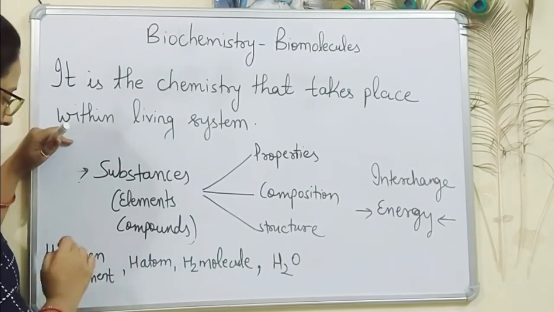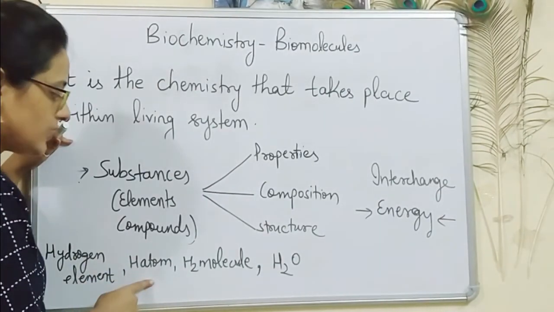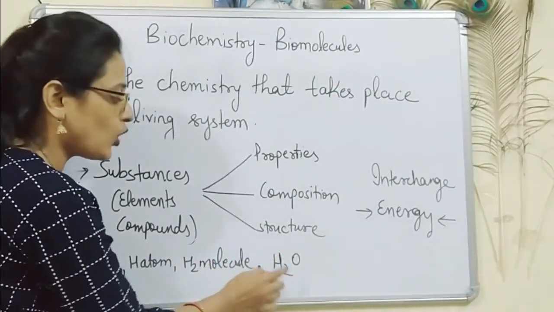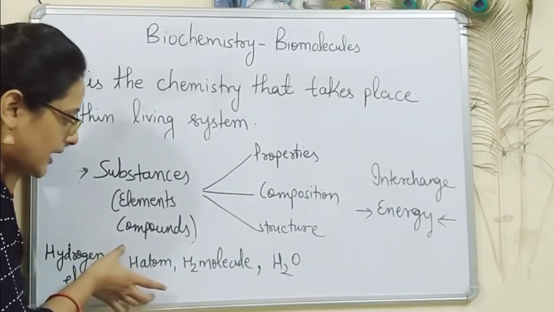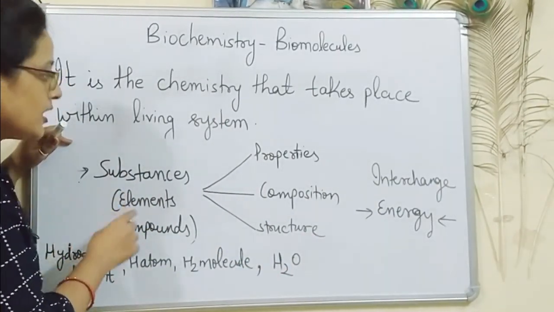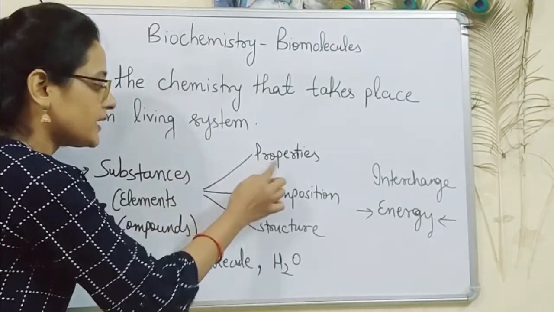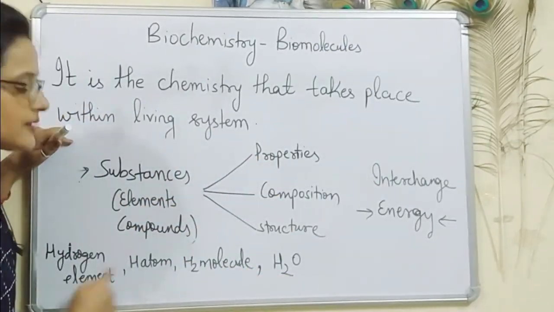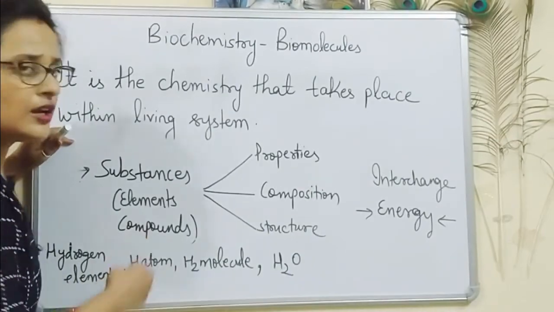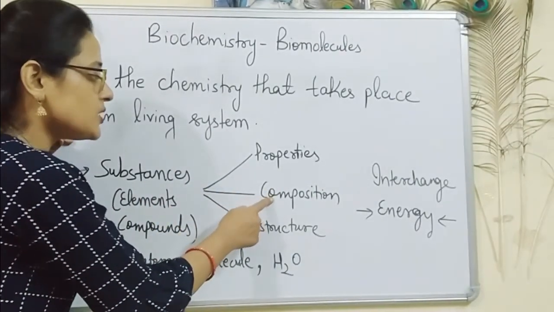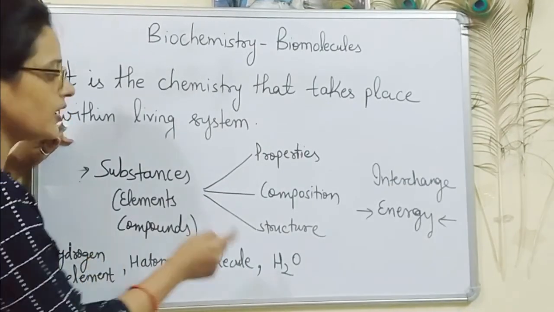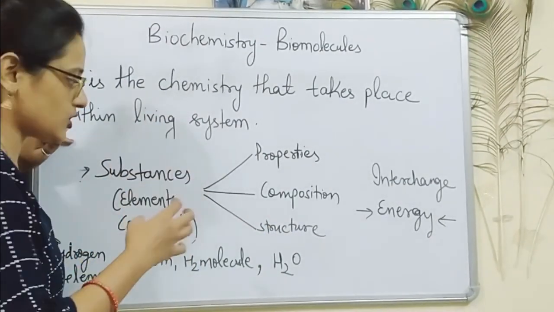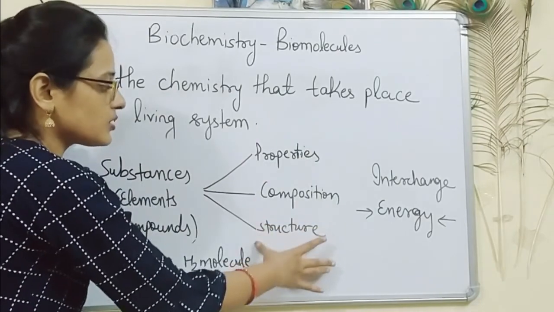Let's take few examples: hydrogen element, hydrogen atom, hydrogen molecule and water compound. So these are few examples which can be considered as substances. So chemistry deals with the properties of these substances, that is characters of these substances. Composition means what are these substances made up of, and their structure, what is their structure. So chemistry deals with these three things.